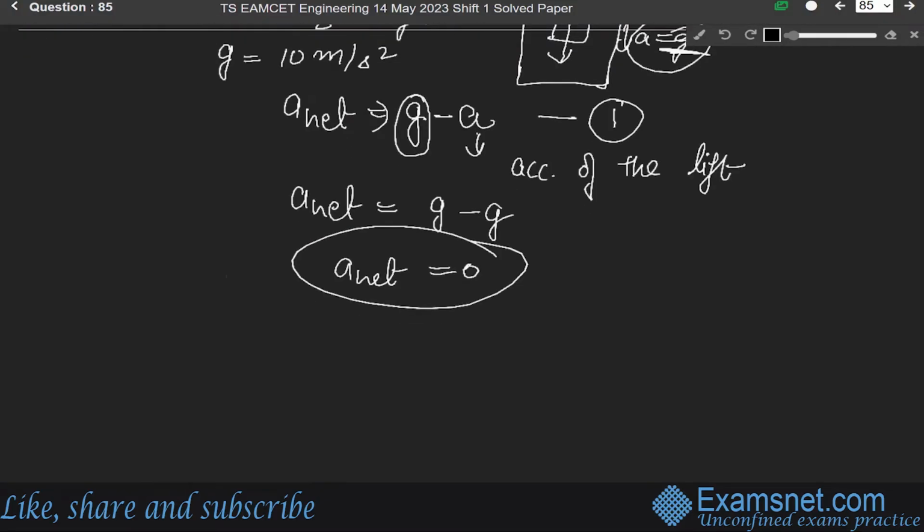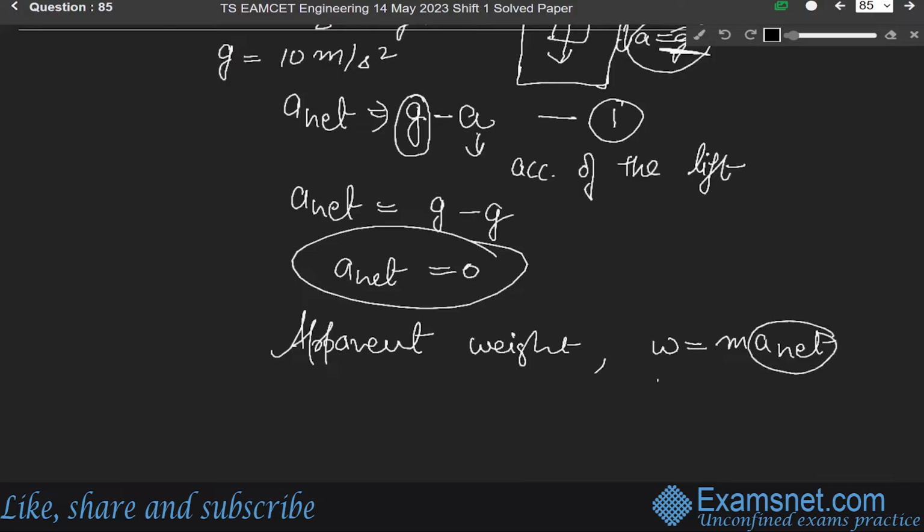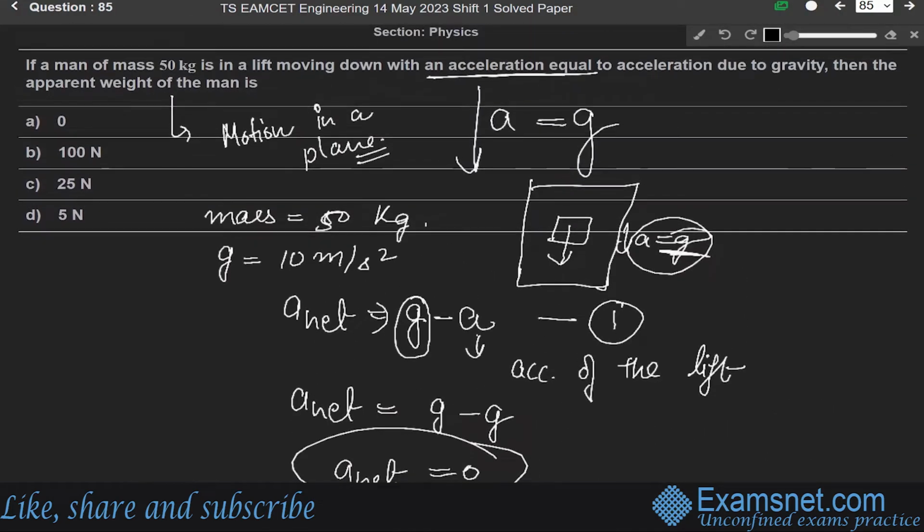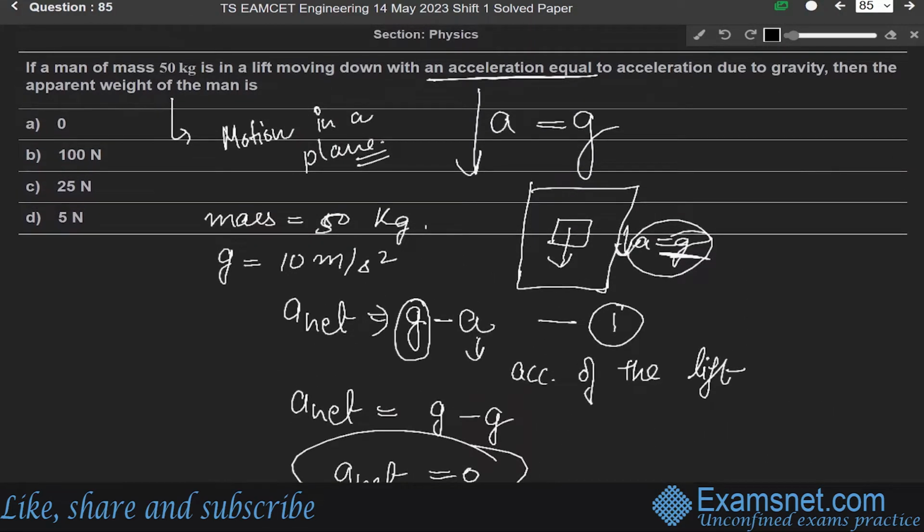So the apparent weight in this case will be W equals mass into net acceleration. And net acceleration is 0, so the weight will be 0. So when the lift is going in the downward direction and the acceleration of the lift becomes equal to gravity g, the apparent weight of the man will become 0, which means option A is the correct answer.